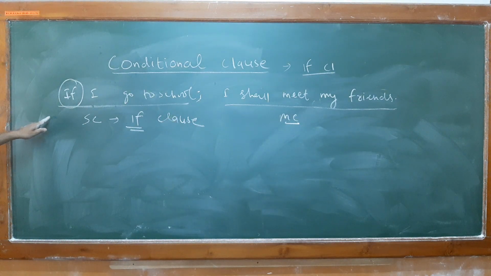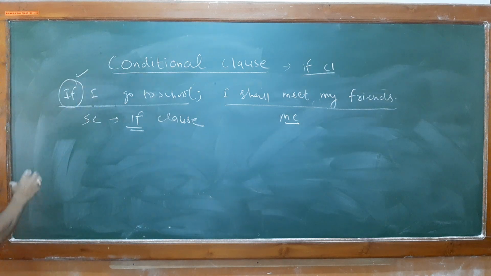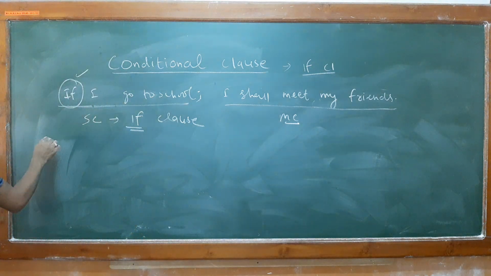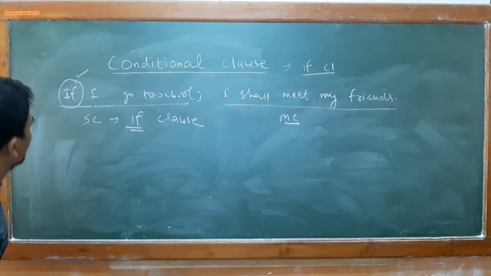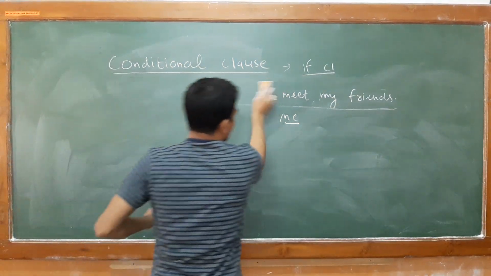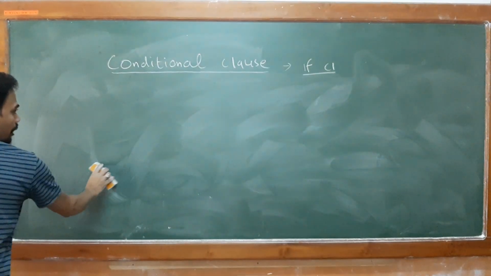Is it clear? Now I will be teaching you about the different types of conditional clauses and the usage of tense form. First of all, let me write the chart for you on the board so that it will be very easy to understand.